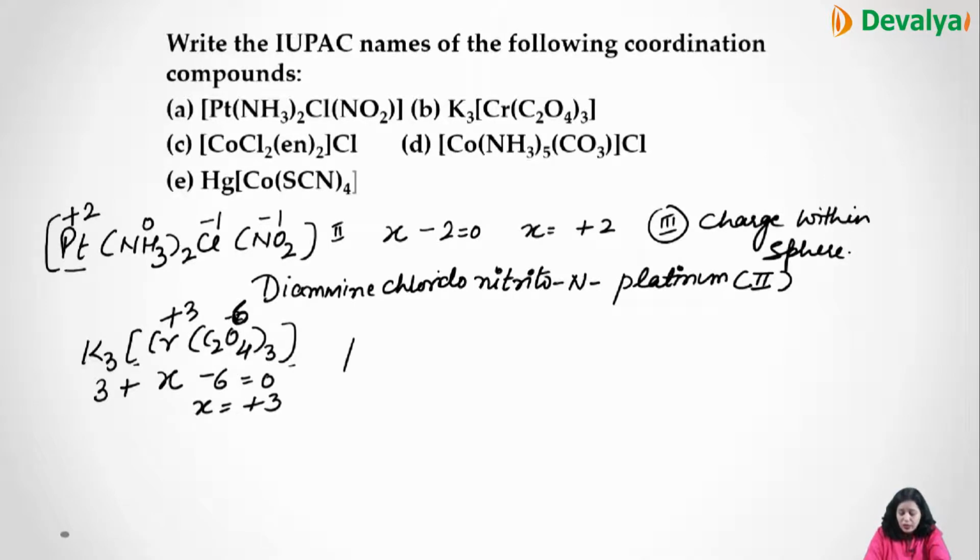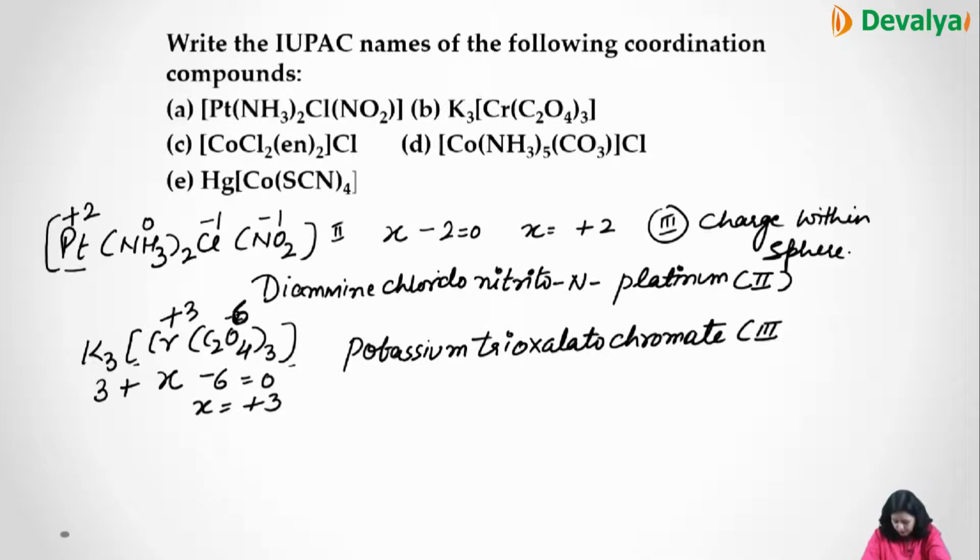Now what name will we give? Potassium trioxalato chromium. The 'ium' will not come because this is negative, so we'll do chromate and then 3, right?